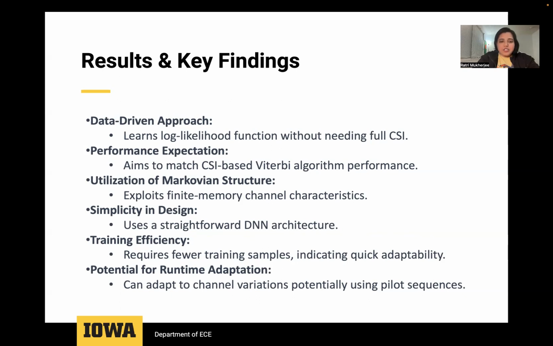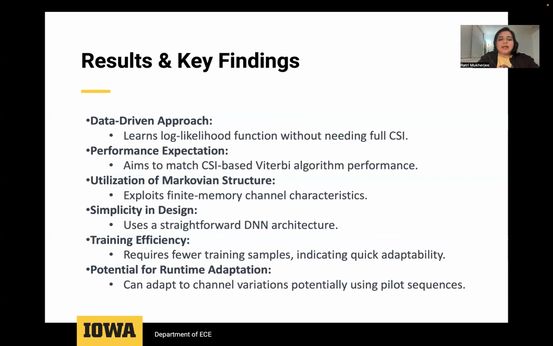Utilization of Markovian structure: ViterbiNet is tailored to exploit the Markovian nature of finite memory channels by computing log likelihoods. The design is relatively straightforward and simple. The training efficiency is quite good, requiring a smaller set of training samples, highlighting efficiency and quick adaptability.